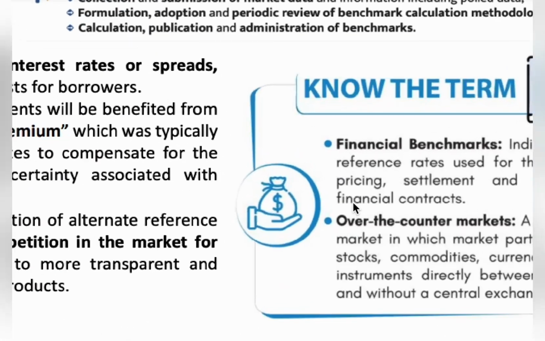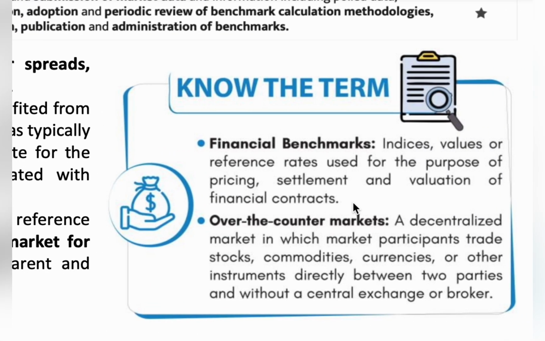And the second one is over the counter markets, also called OTC. OTC markets are decentralized trading. Decentralized means the trade is divided into very small sectors and traded individually. It is a type of decentralized trading.